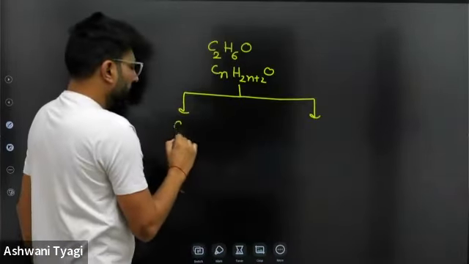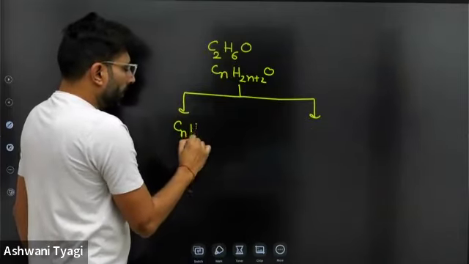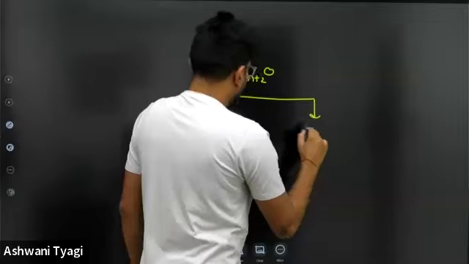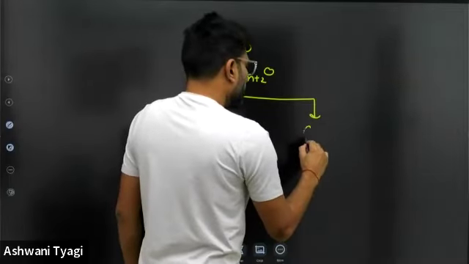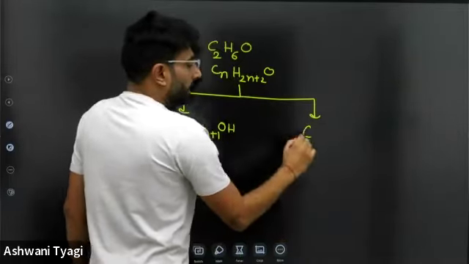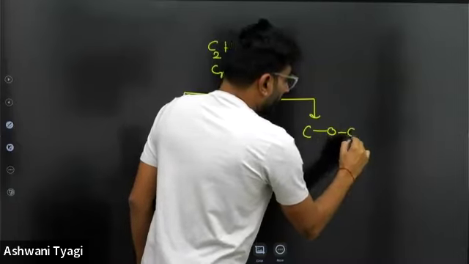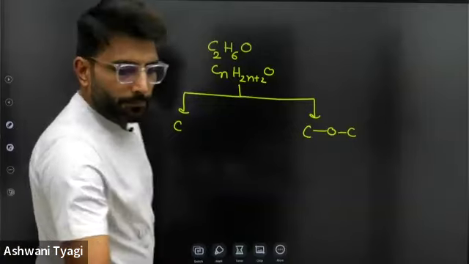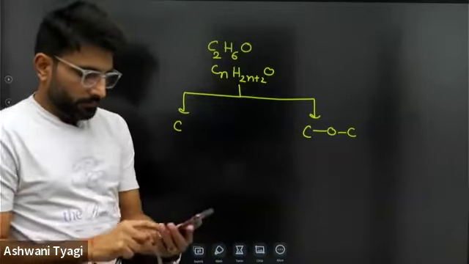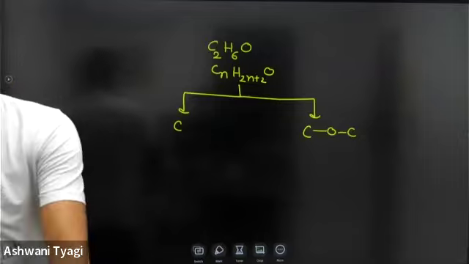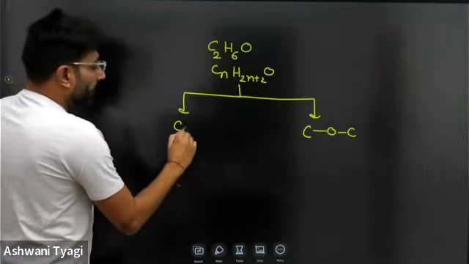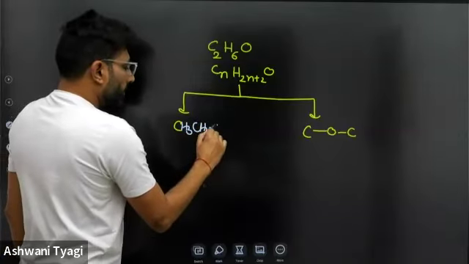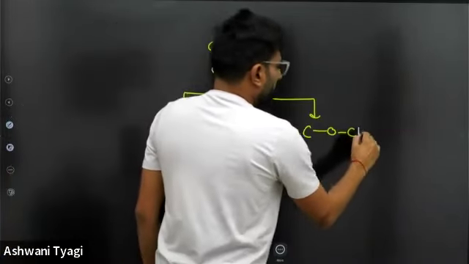The first one is CnH2n+1OH, and another will be ether. So there may be two different families. Here we go, there will be CH3CH2OH, one is alcohol, another is ether.